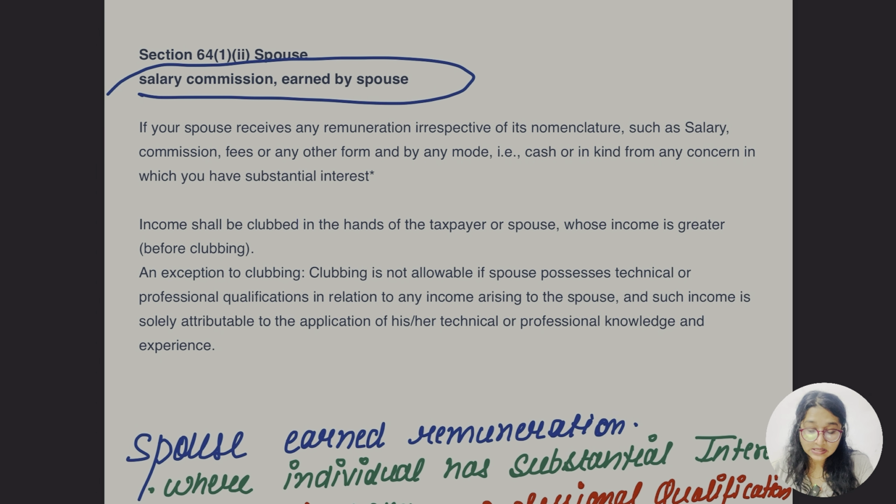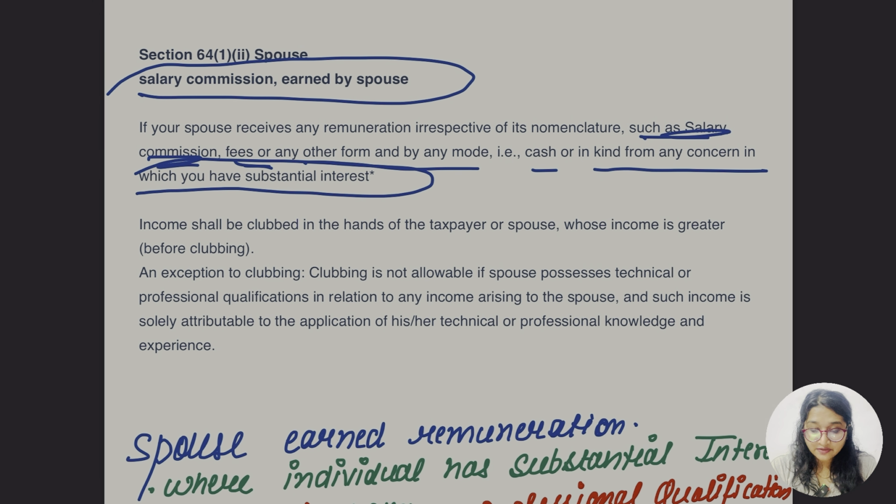If your spouse receives any remuneration irrespective of its nomenclature, such as salary, commission, fees or any other form, by any other mode, cash or in kind, from any concern in which you have a substantial interest, that is going to be clubbed back. Income shall be clubbed in the hand of the taxpayer or spouse whose income is greater before clubbing.